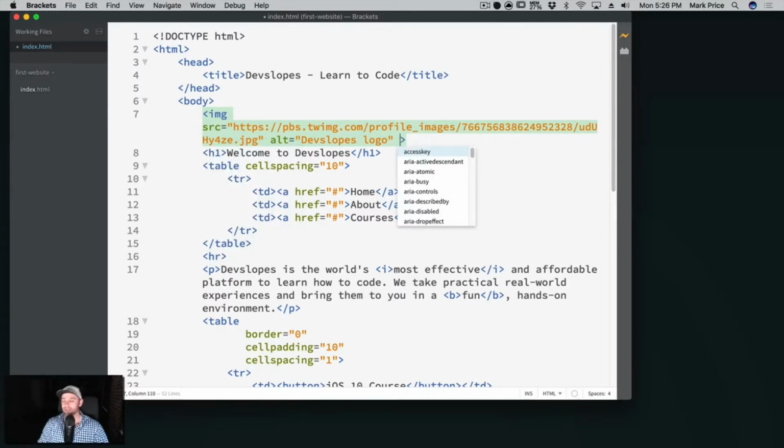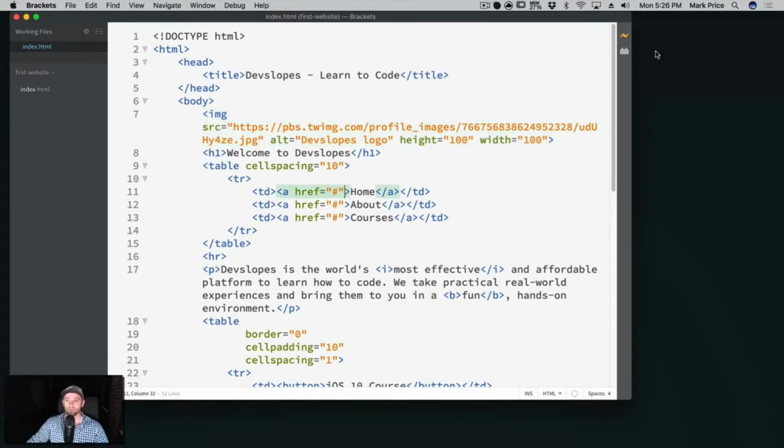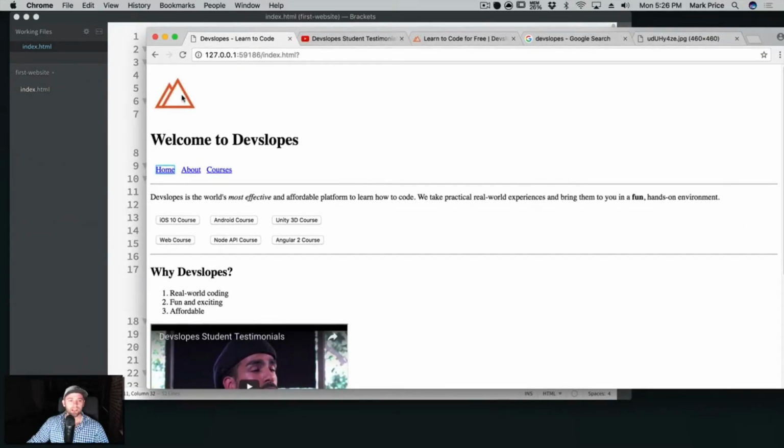And also, I don't like how big it is at all. Let's just assume it's a square. It may not be, but we're going to say height, let's say 100, and let's set the width to 100 as well. Everything always, of course, in double quotes, as we've been doing in this video so far. And let's go find our live preview. There we go. And as you can see, the image is resized, which is pretty cool.